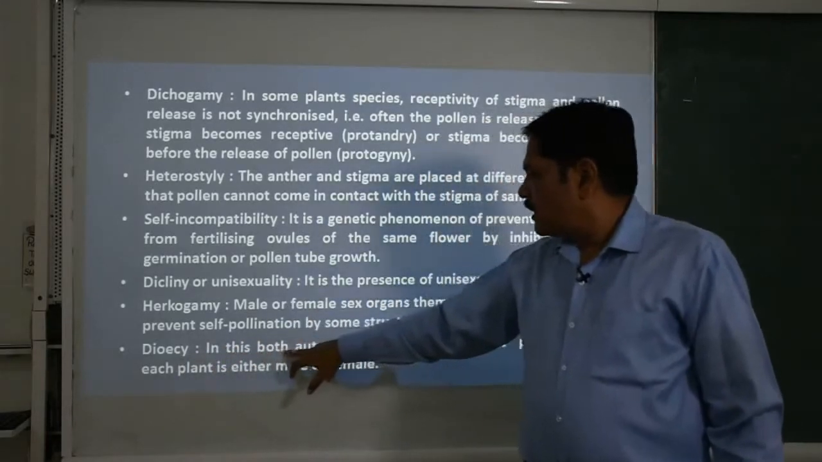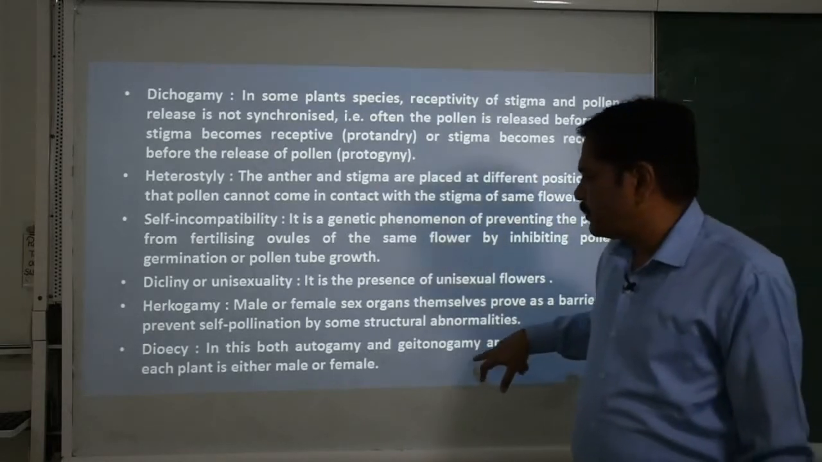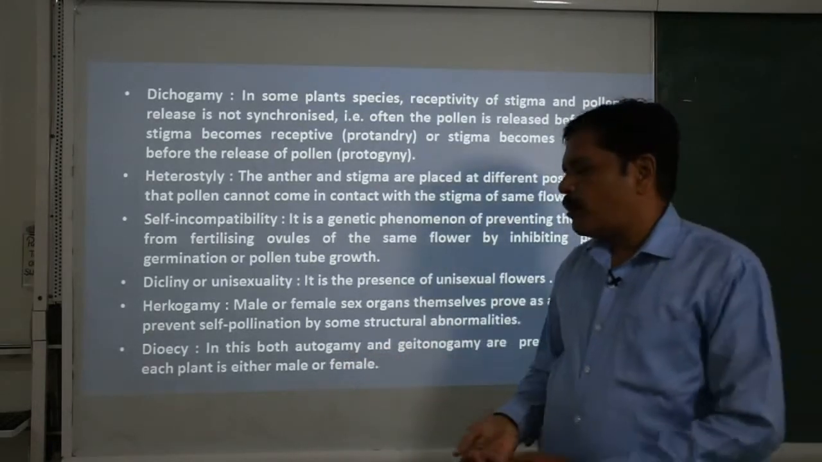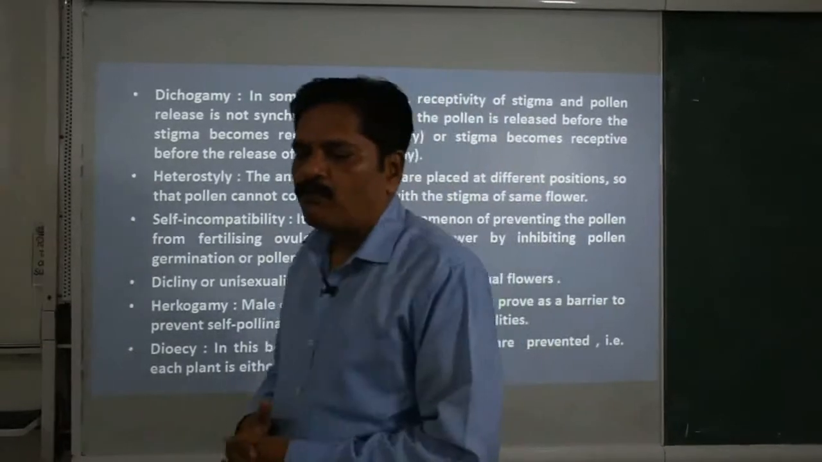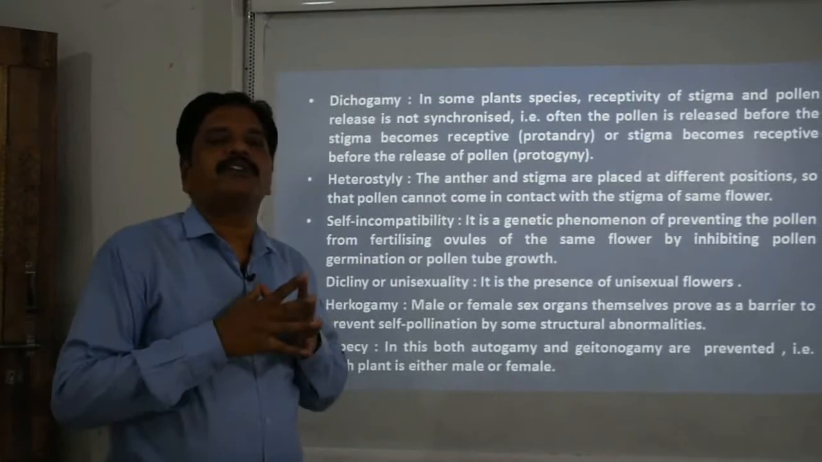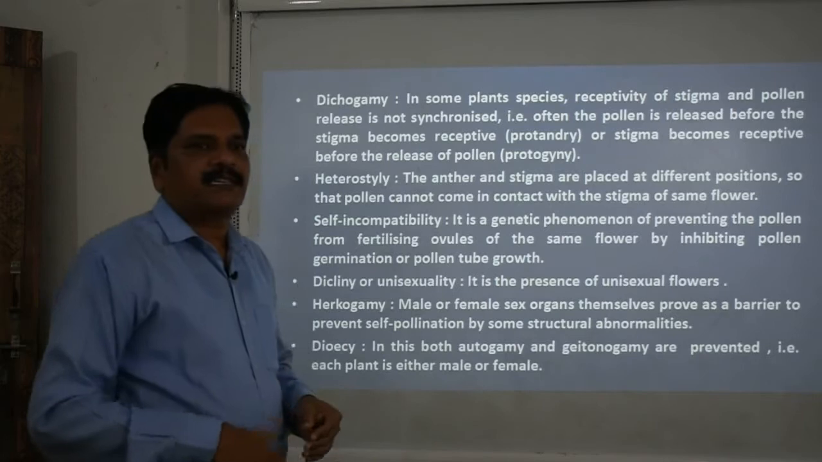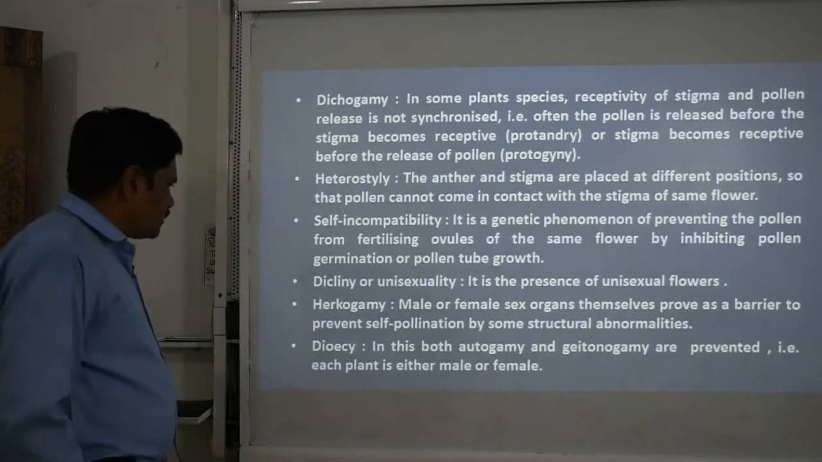The dioecious condition prevents both autogamy and geitonogamy. Each plant is either male or female, just like papaya, where the plant only contains unisexual flowers. So that's why there is no possibility of this kind of autogamy or geitonogamy.